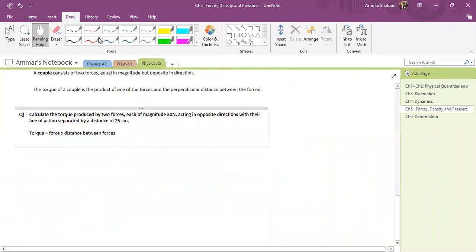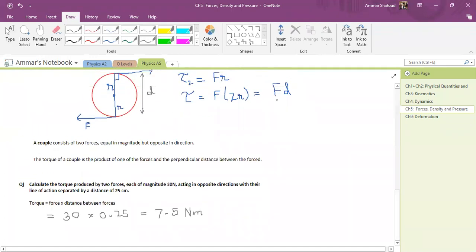The force is 30. You take one force and multiply by the distance between forces, which is 0.25. Your answer will be 30 multiplied by 0.25, which gives 7.5. Not in joules, Newton meters. 7.5 Newton meters, never in joules. So we have applied this formula over here.